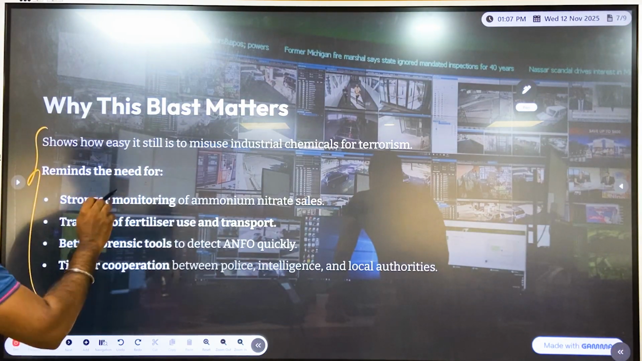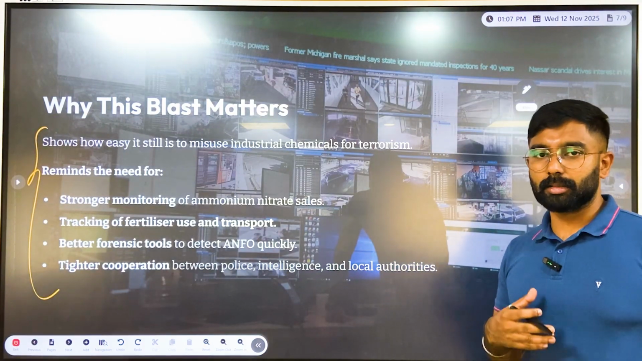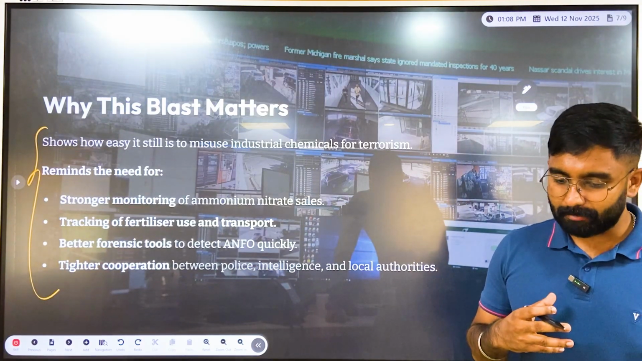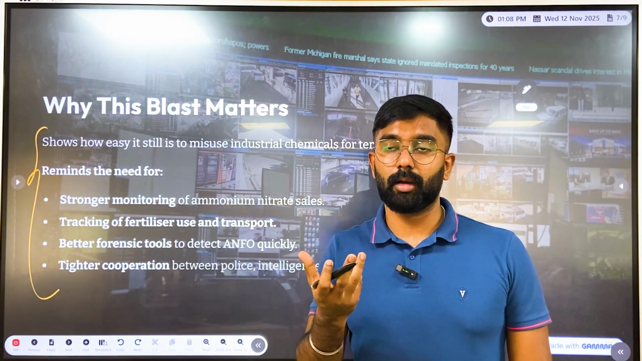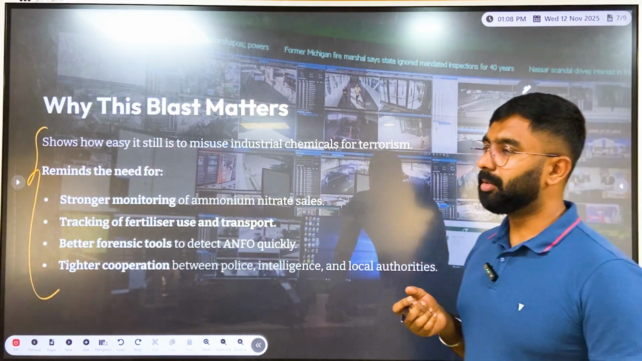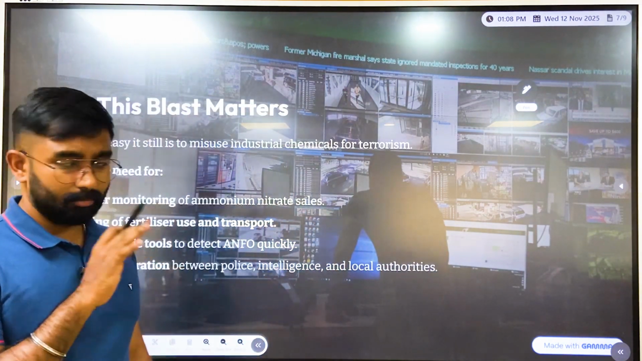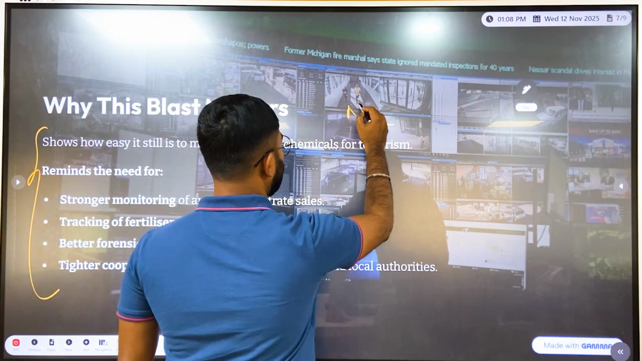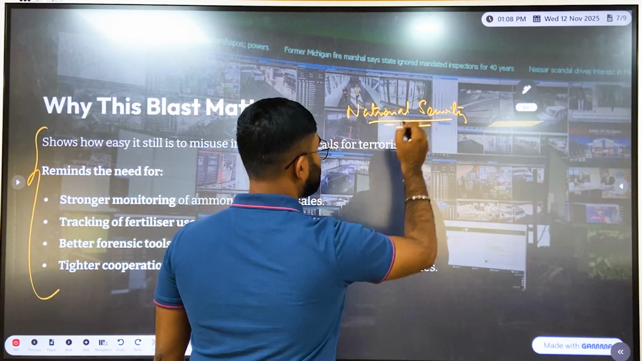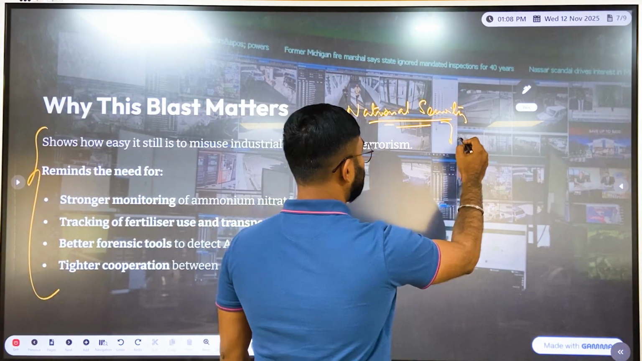Now coming to the analysis part. Why does this blast matter, right? Because it not only shows how easy India is as a target, but also how structural bottlenecks created the situation. It is pretty much related to national security, right? The leakages in terms of how national security was considered in the past, because we can also talk about the inadequacies in the intelligence agency.